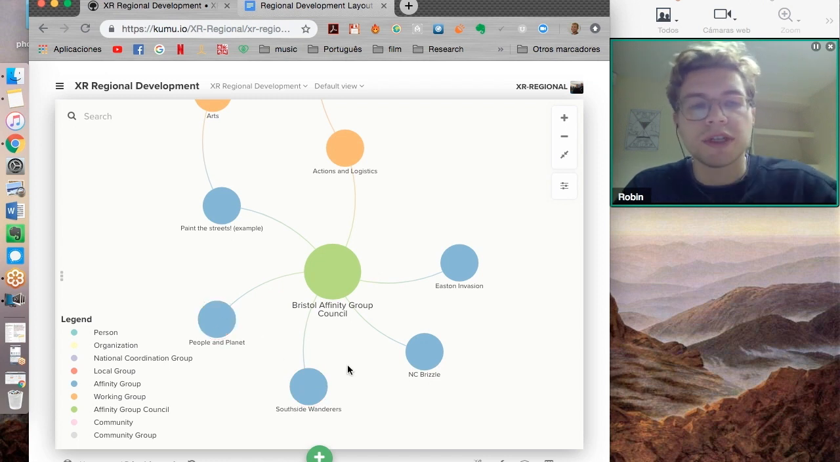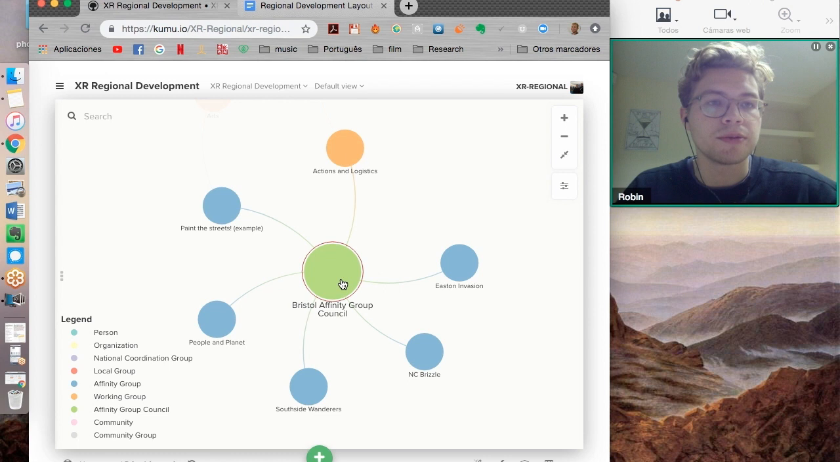And the way these affinity groups help to coordinate is they have a spokesperson in each group that then goes along to an affinity group council and helps to make decisions about what those affinity groups want to do and give any feedback on action proposals from the Action Logistics team. Now, affinity groups in themselves are separate from the local group, though not necessarily mutually exclusive.